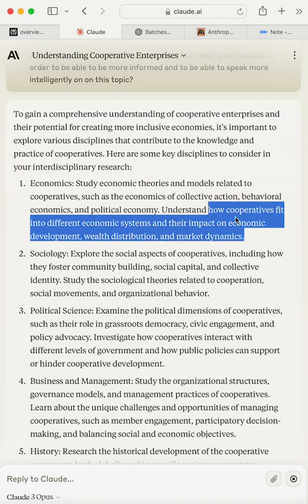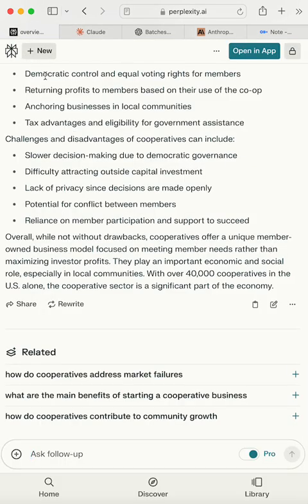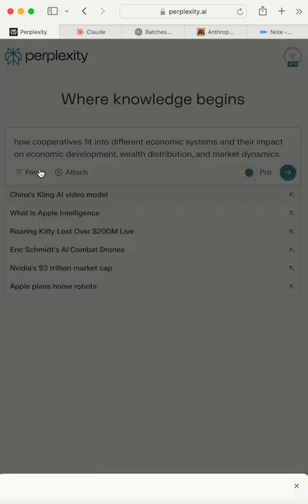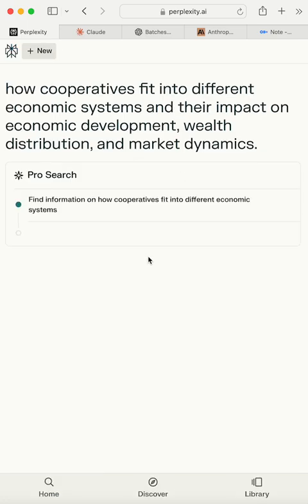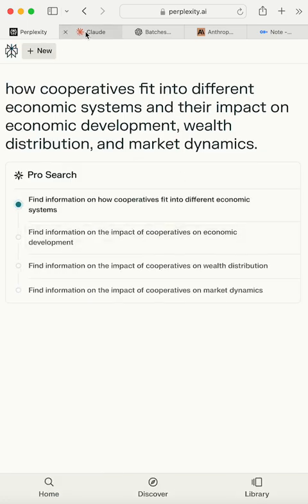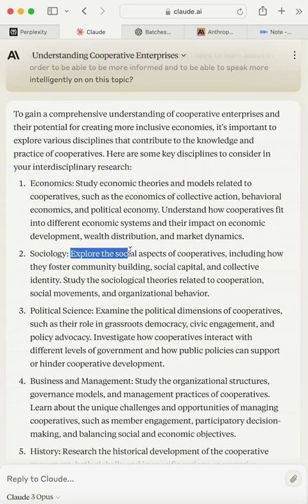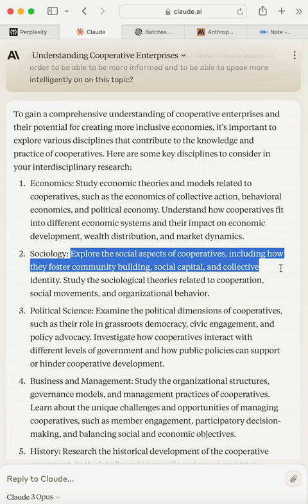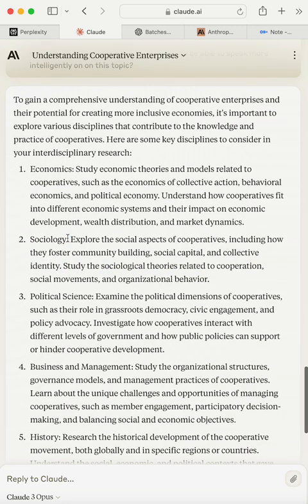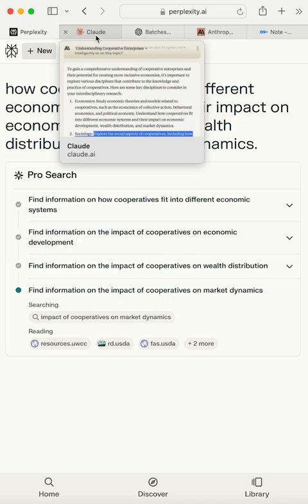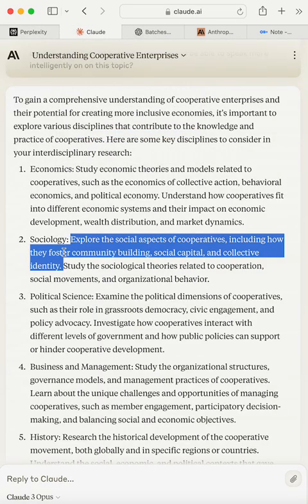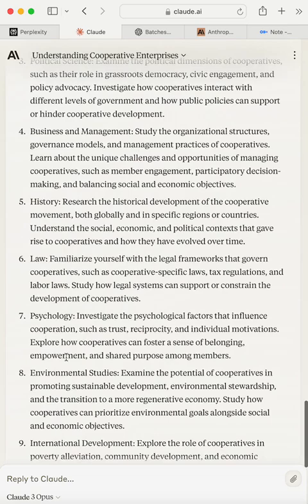And you copy this, and you put this into Perplexity, right? And you want academic, and you search. It's a great question. And so you can go back and say, what else? Sociology: explore the social aspect of cooperatives, including how they foster community building, social capital, and collective identity. This is great. This could be another one. And so what I'm really getting at is the speed at which you can think and gather, right? I'm doing this, and this is building out ideas for me.